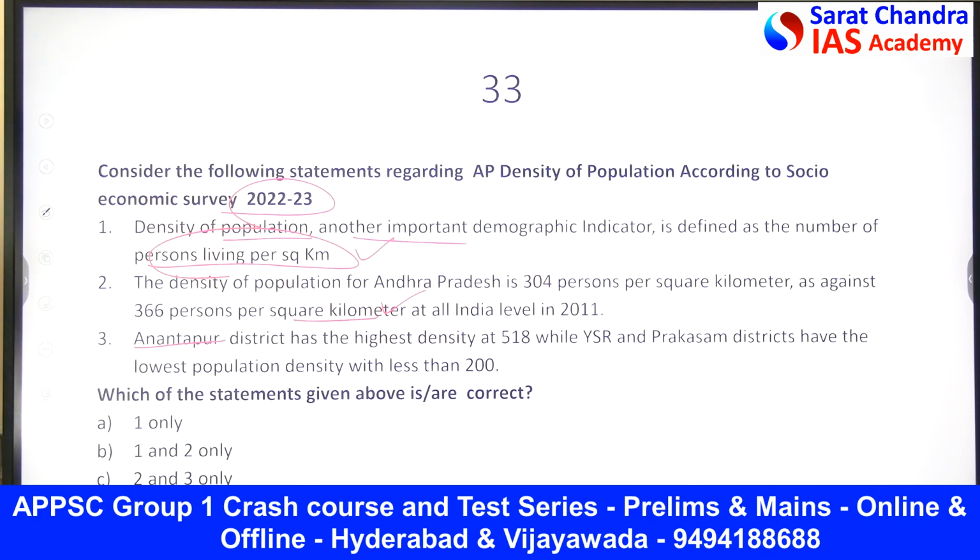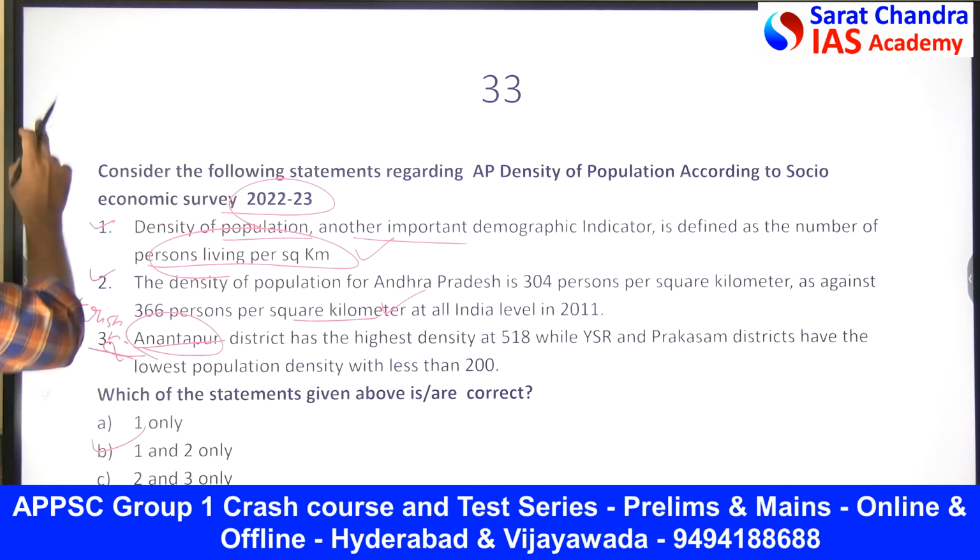Anantapur district has the highest density of population. This is not Anantapur district, this is Krishna district. Krishna district has the highest at 518. Then YSR and Prakasam have the lowest, obviously. So this is the wrong one. So 1 and 2 is the right one.